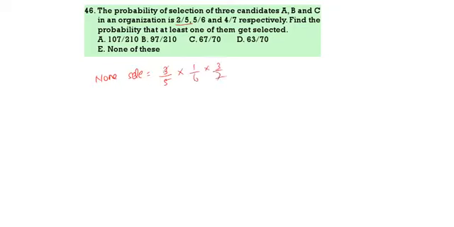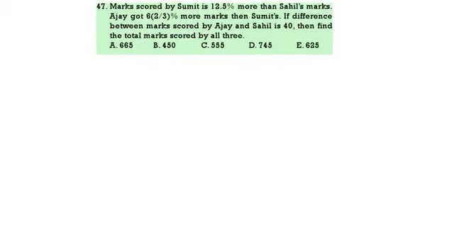If you do this, we will get 3 by 70. Now, not selecting is this one. For at least one selected, the probability is always 1 minus. So 1 minus 3 by 70, that is 67 by 70. Option 3.